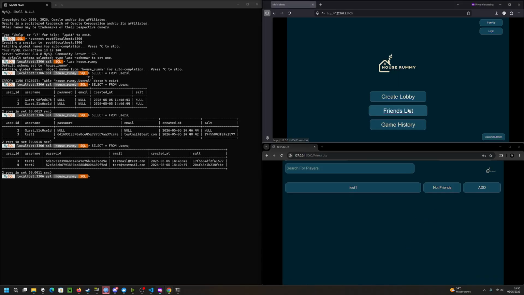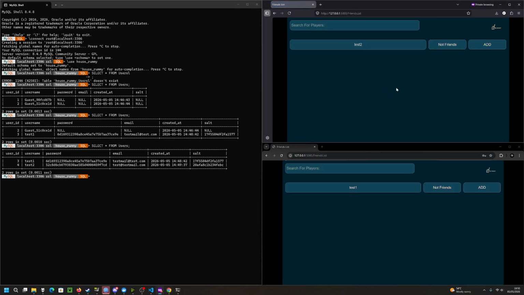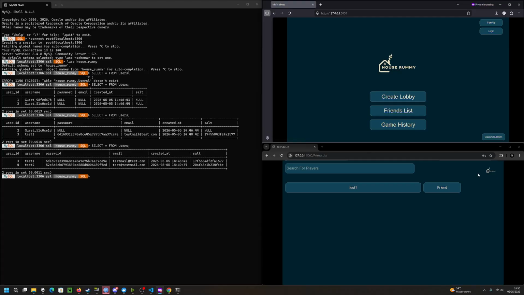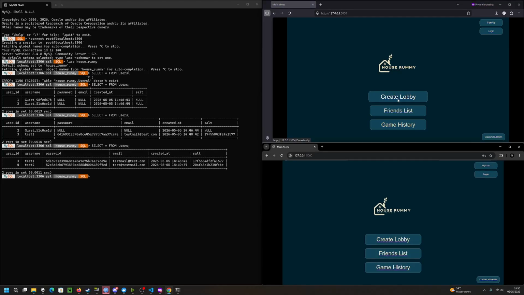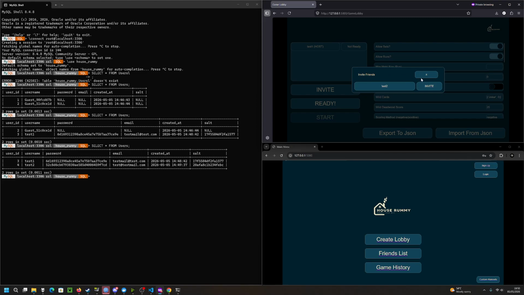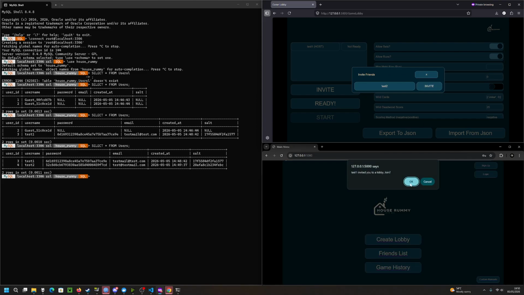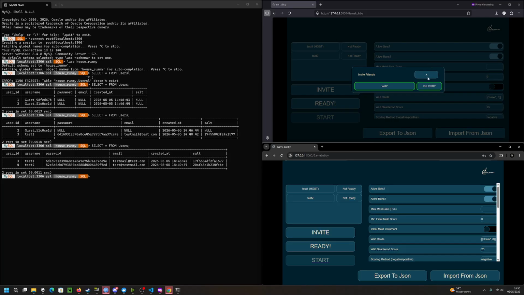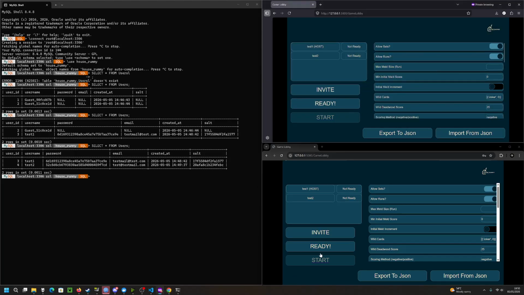Now I'll go into the friend list where we can see that the other account exists. We see the status, which is currently not friends, and we can send a friend request. After sending the friend request, the other user can either accept or decline. After accepting, we both go back to the title screen, and the test1 user creates a lobby. They then invite test2. And after joining, we can ready and start.